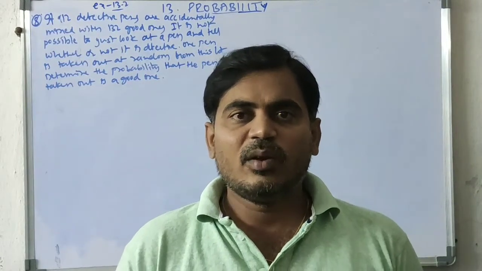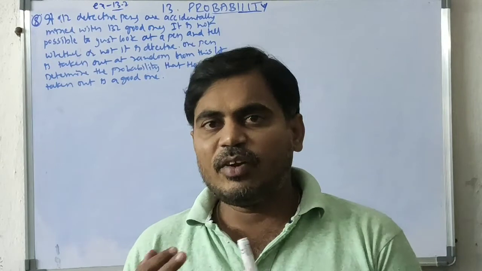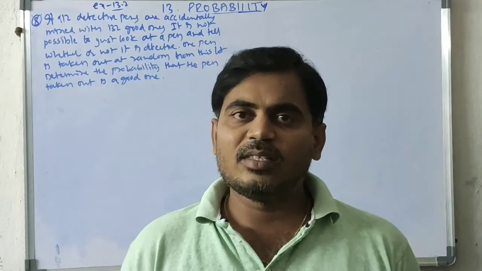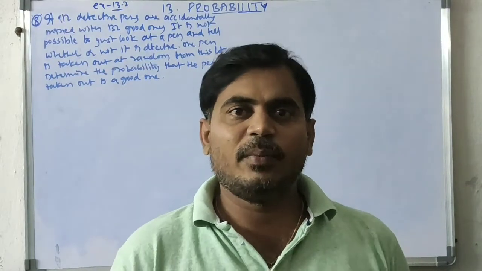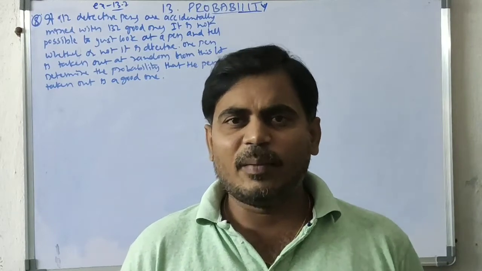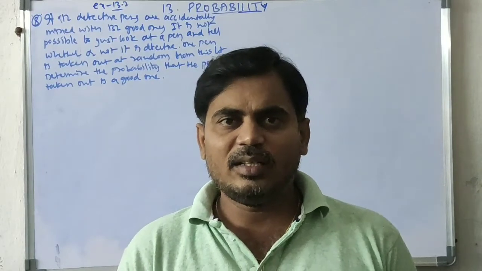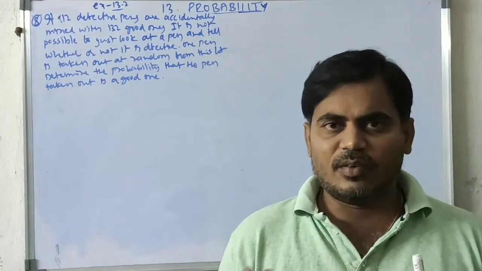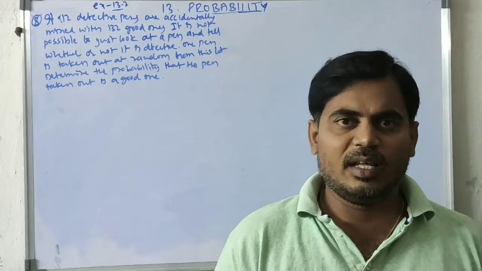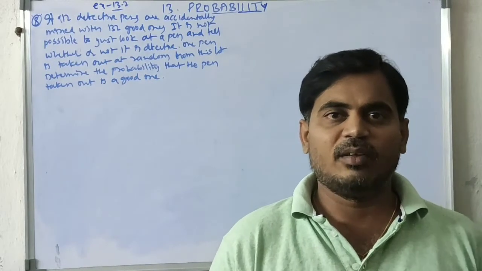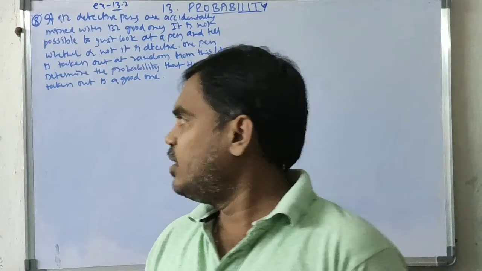Actually, good pens are 132, defective pens are 12, total pens are 144. We are picking one pen, so we need the probability of a good pen. Total good pens 132 out of 144. The probability is 132 by 144. So we need to write now